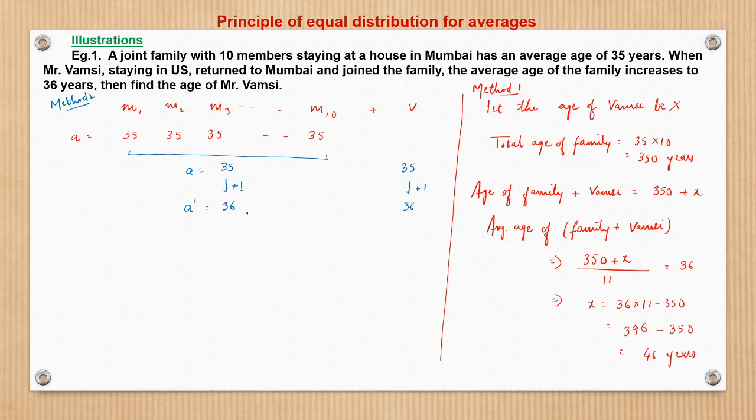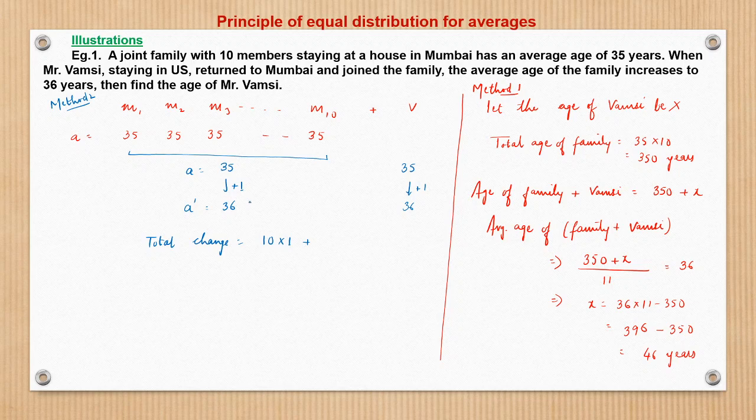What is the total increase? The total change is how much? 10 members, each member being increased by 1 year, plus Vamsi also being increased by 1 year. Had the age been 35, the average would have been the same. But the age is something else, so that the average becomes 36.